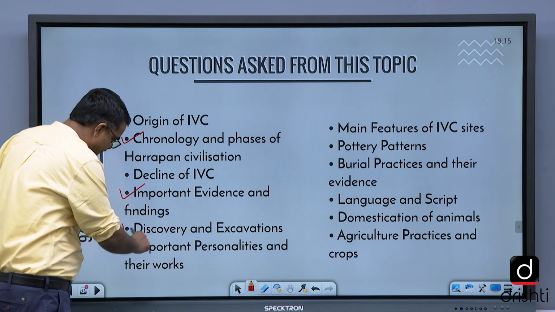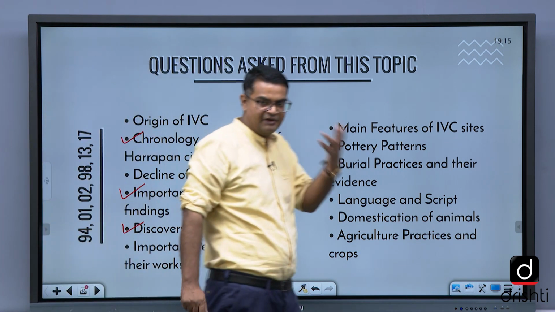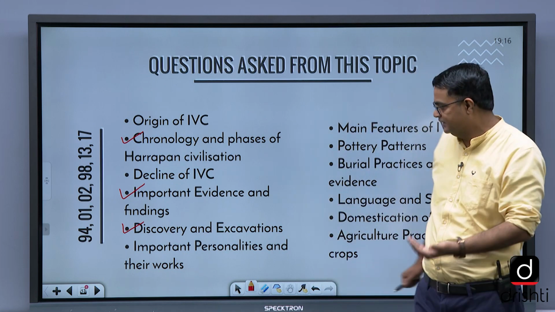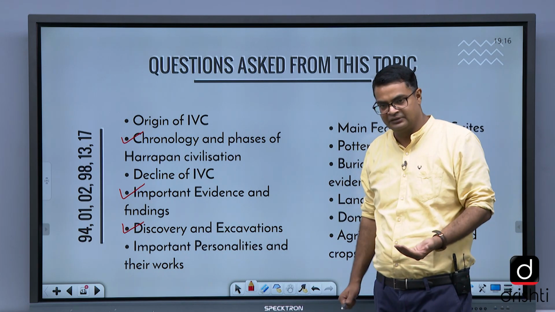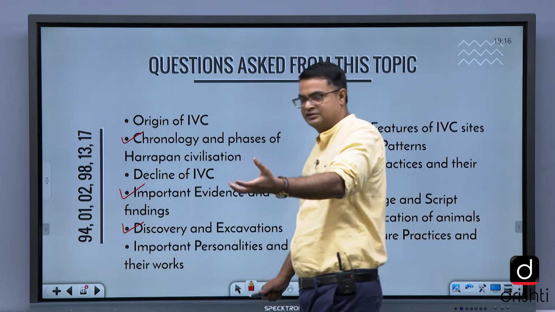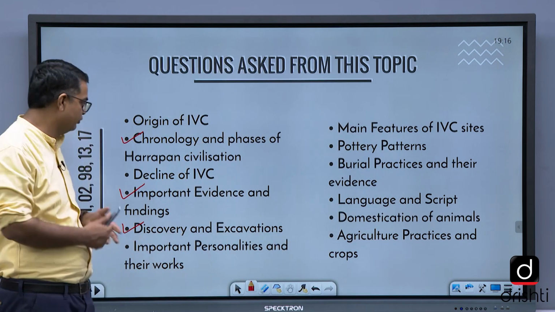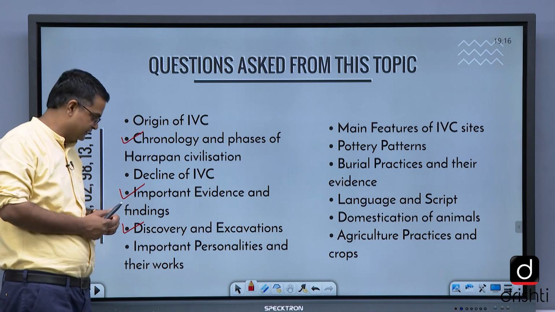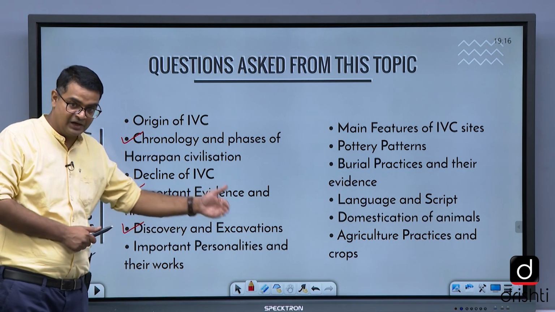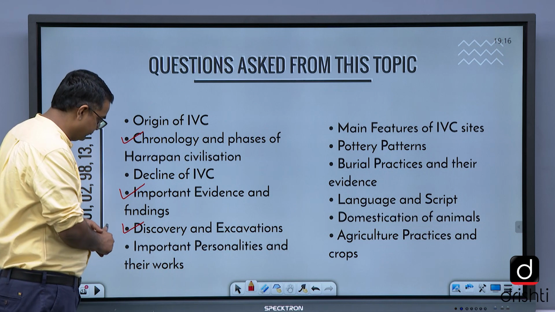Discovery and excavations. Who are the discoverers and excavators of different sites and different things, like the sites Harappa and Mohenjo-daro? Who discovered them, and what are the riverine locations of such sites? This is very important. They ask questions from this particular thing.